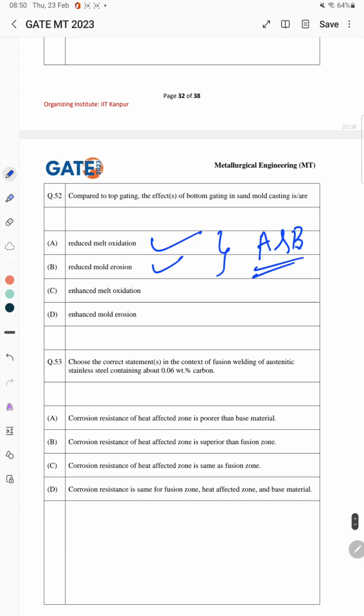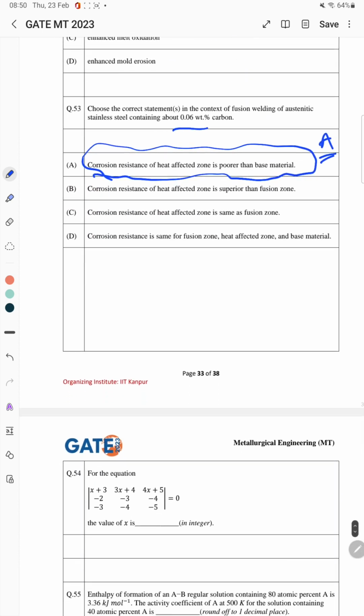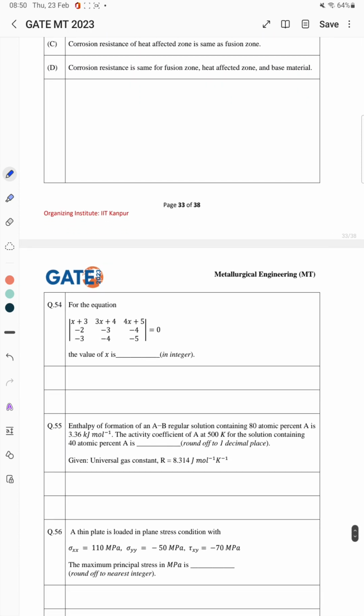Choose the correct statements in the context of fusion welding of austenitic stainless steel containing about 0.06 weight% of carbon. So for this, the correct answer is: corrosion resistance of the heat affected zone is poorer than the base metal. So the correct answer is A here. Now we'll move to the numerical problems, which start from the 54th. For this 54th problem, the correct answer is 0.